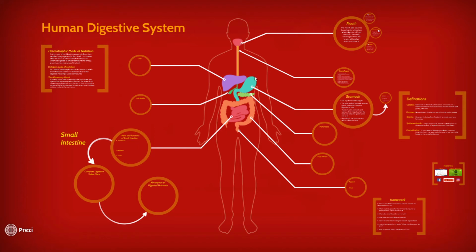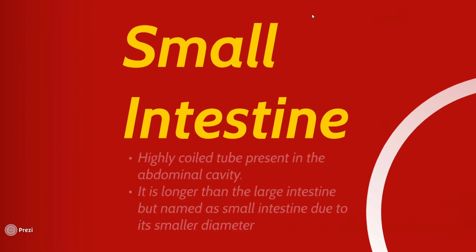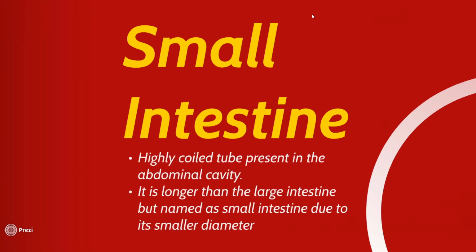So once the food enters the small intestine, further digestion takes place. We'll understand more about the small intestine right now. The small intestine is a highly coiled tube. What do you mean by coiled? It means that it is turned within itself, and that is why it is placed inside the abdominal cavity.